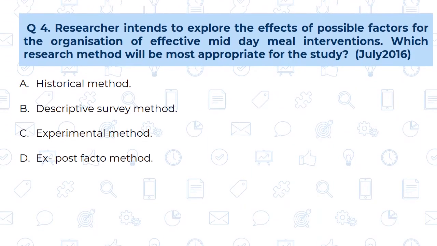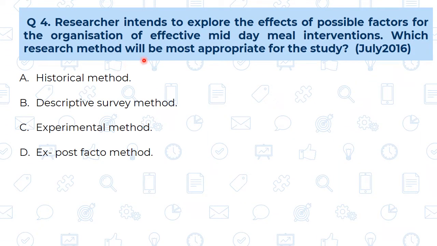Then question number 4. The researcher intends to explore the effects of the possible factors for the organization of effective midday meal interventions. Which research method will be most appropriate for this study? This question is asked in the July 2016. Here one process is given, that is the researcher wants to study the effects of some facts and which is the appropriate method that we are going to find out for his research work. See, historical method, descriptive survey method, experimental method and then ex post facto method.